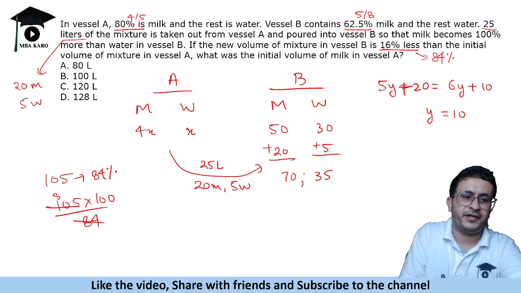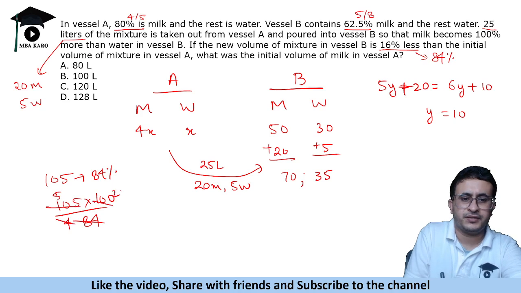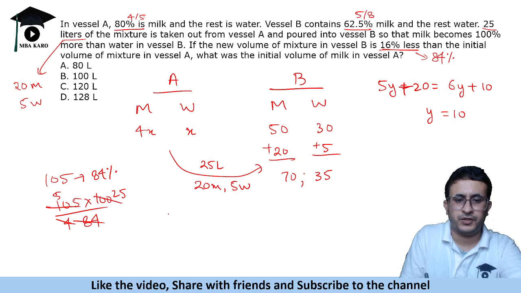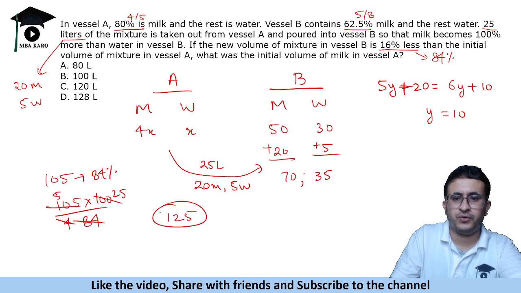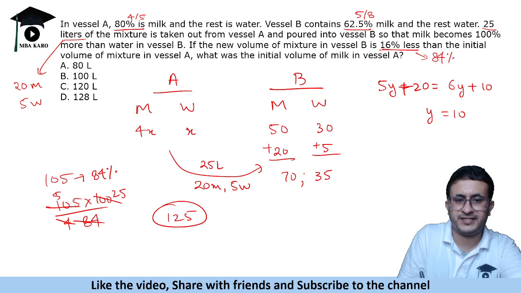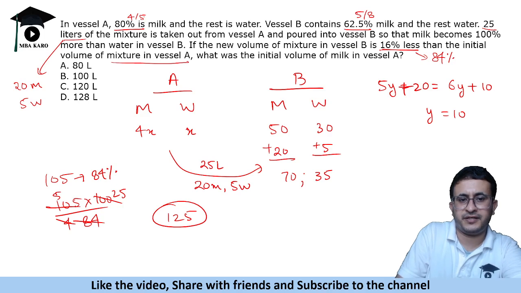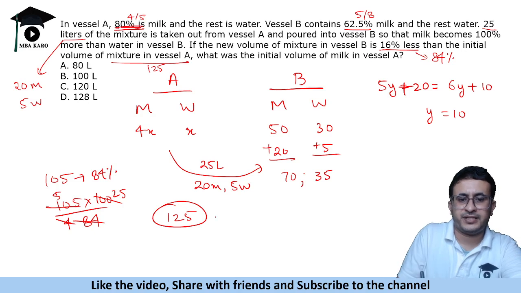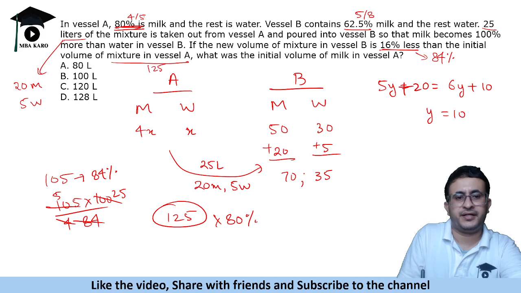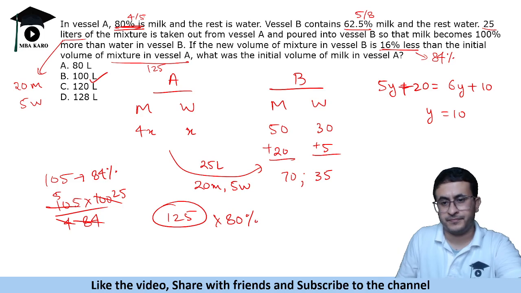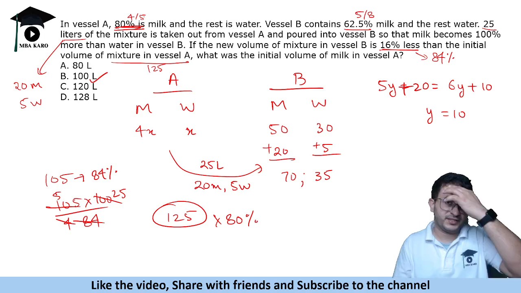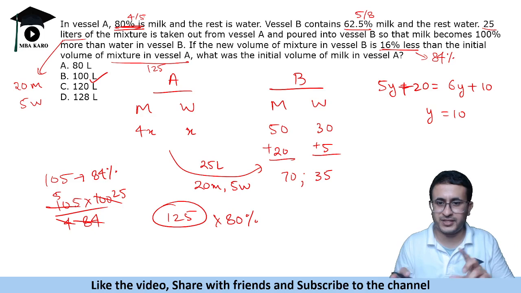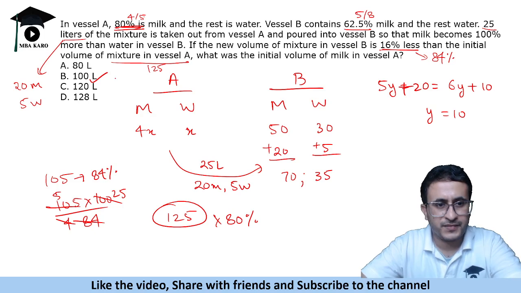So we will get 5 by 4, and this is 125 liters. So it says initially there is 125 liters in vessel A. Initial volume of mixture in vessel A was 125. What was the initial volume of milk in vessel A? It has 80% milk, so 80% of this we get 100 liters. Okay, so this was a good question that required you to solve a lot of equations, and we got the answer as 100 liters.